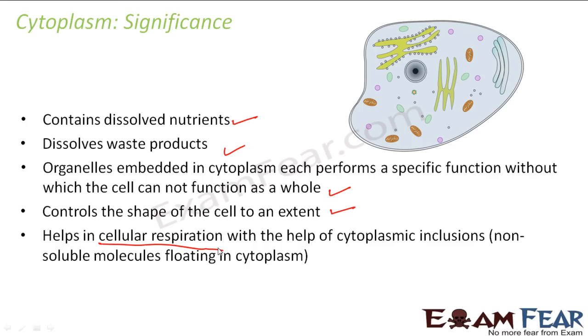So in our previous slide, when we were talking about the nucleus, we were talking about cellular reproduction, right? So now when I talk of cytoplasm, I am talking about cellular respiration. Even the cells respire, even the cells breathe in and breathe out. So that happens with the help of cytoplasmic inclusions.